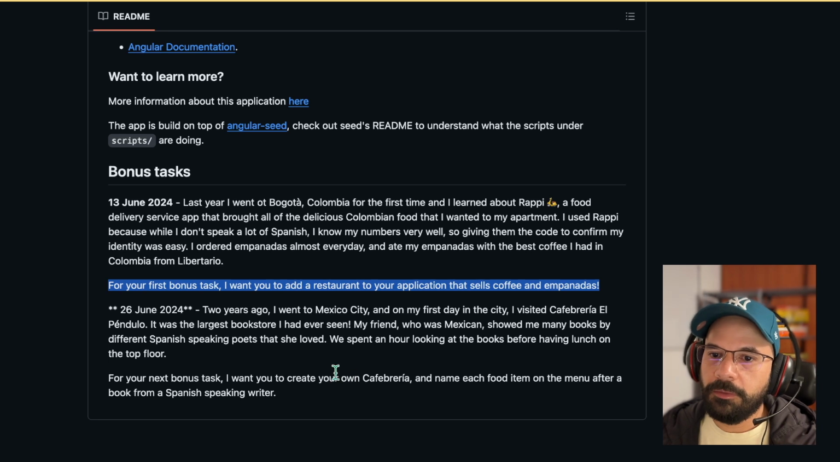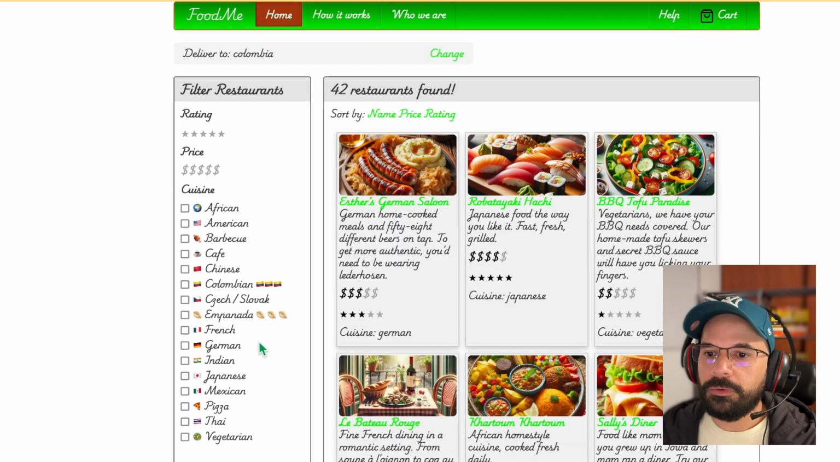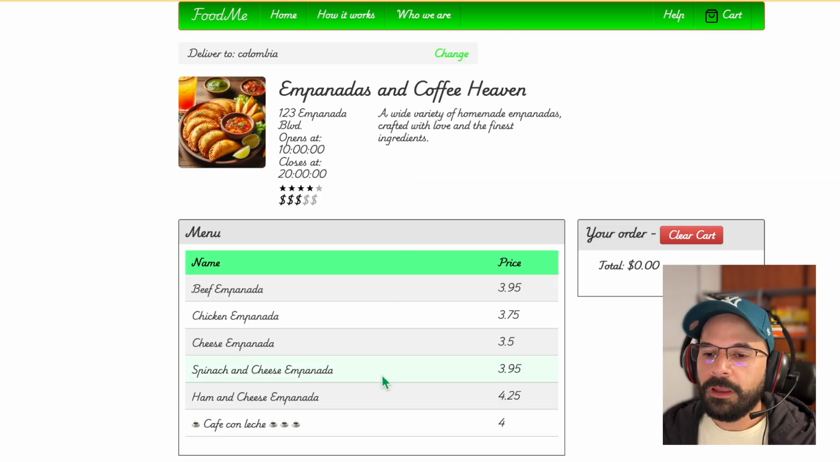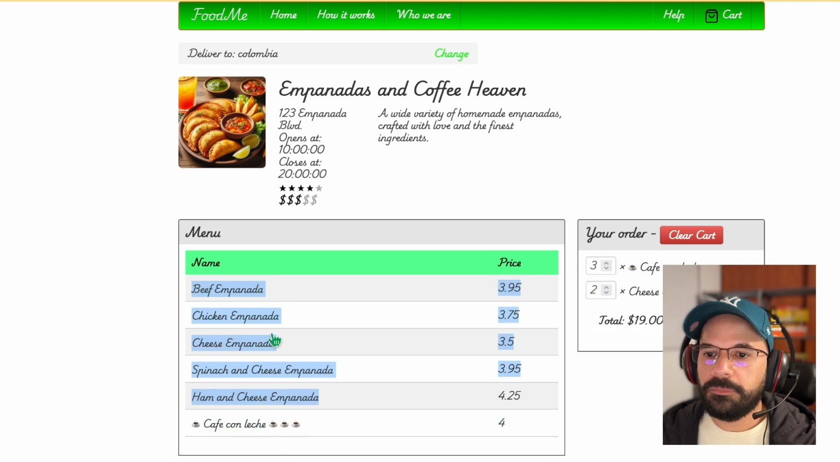Okay, so for the bonus tasks, the first one was to create a restaurant that sells coffee and empanadas. So I created a new category here, empanada. This is the restaurant that I created. They sell coffee and empanadas. So yeah, it works.